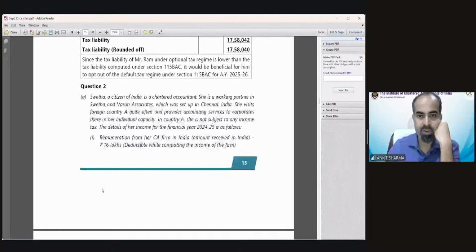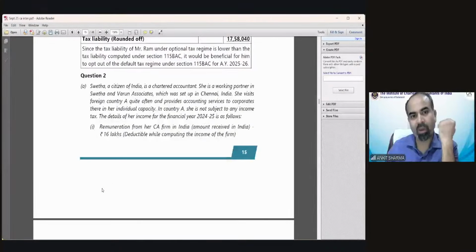This is the question which is related to our topic. Shweta, a citizen of India, and she is a chartered accountant. She is a working partner in Shweta and Varun Associate, which was set up in Chennai, India. She visits foreign country A quite often and provides accounting services to corporates